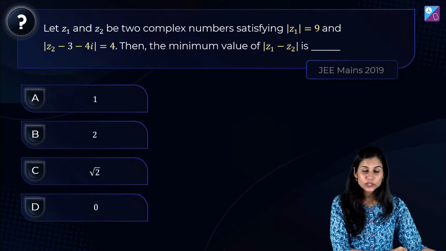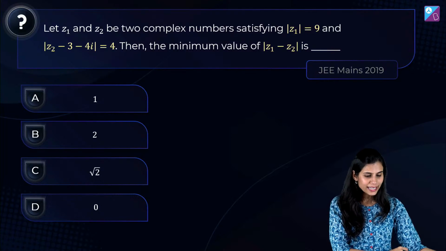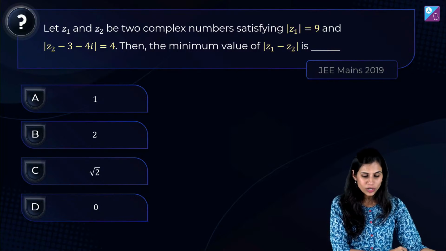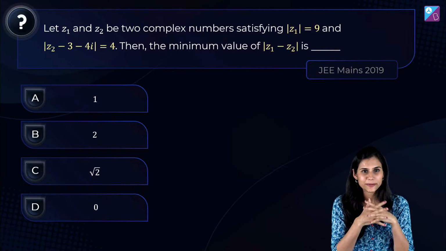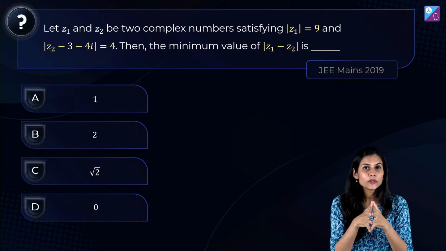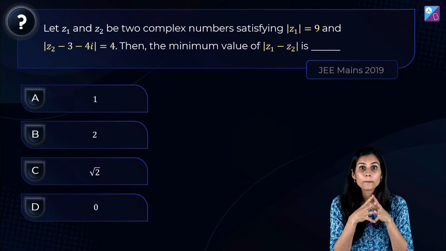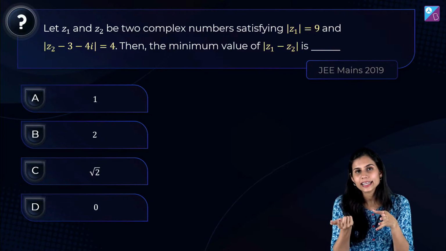Let z1 and z2 be two complex numbers satisfying mod z1 equals 9 and mod of z2 minus 3 minus 4 iota equals 4. Then the minimum value of mod of z1 minus z2 is equal to what? Quickly. Chalo. Quickly. ठीक है, बताओ. Mod z1 equals 9 is reminding you of what equation? Mod z equals 9. You know it represents a circle centered at origin radius 9 units.